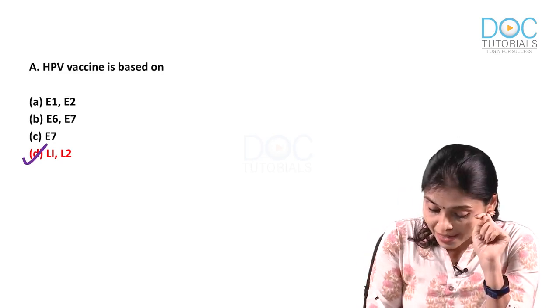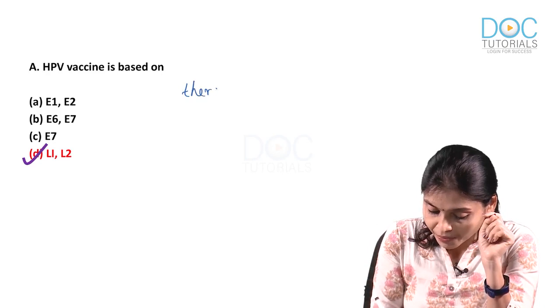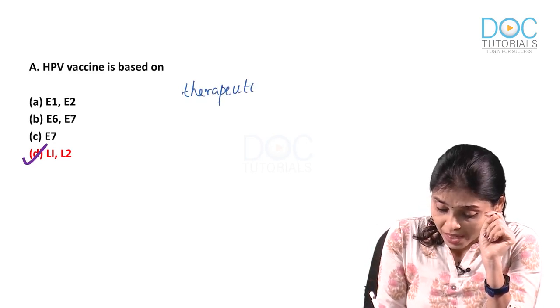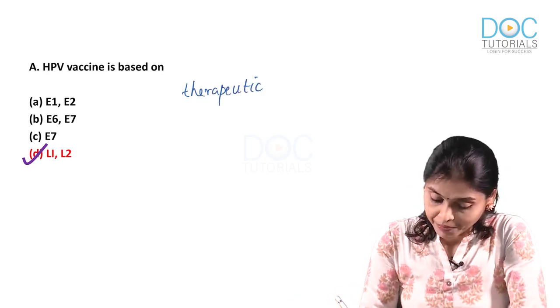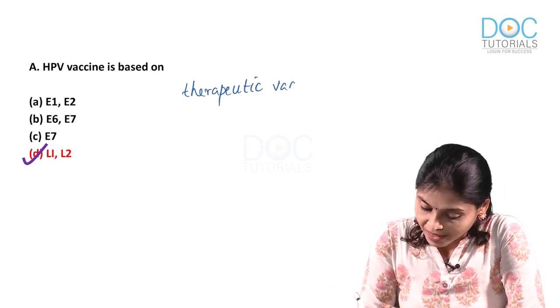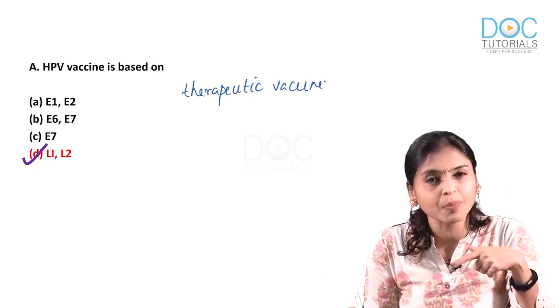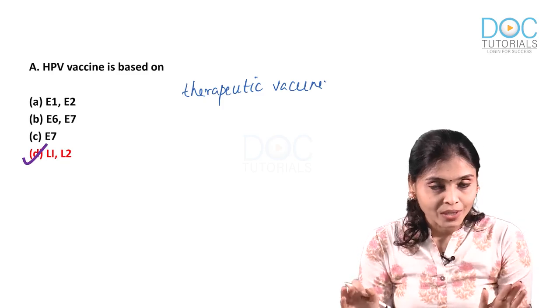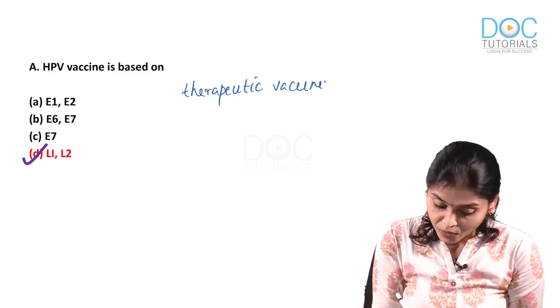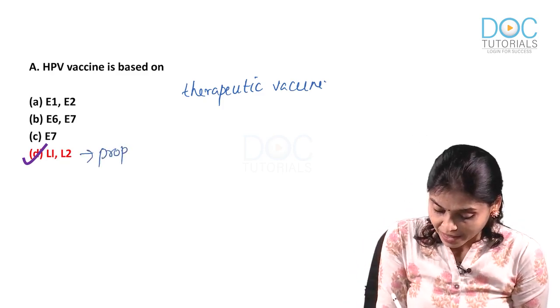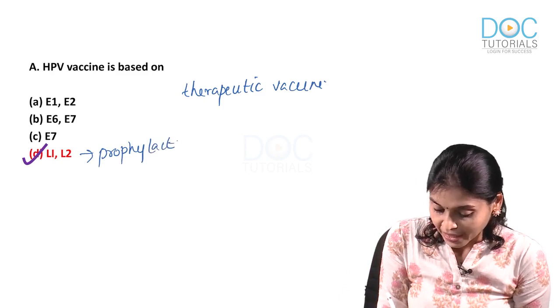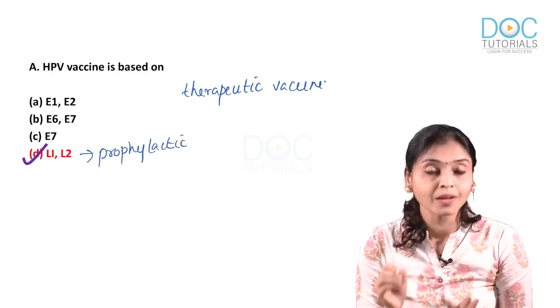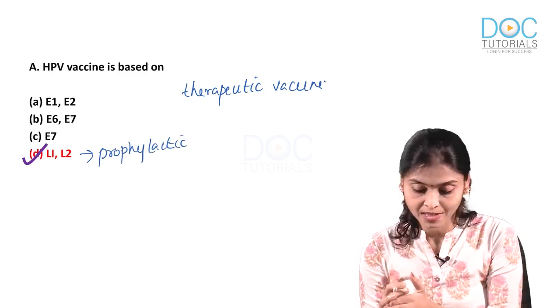Therapeutic vaccines, which are not in use, contain E proteins. Don't bother, here the answer is L1 and L2, because we are talking about prophylactic vaccines. But keep in mind, we have prophylactic as well as therapeutic vaccines.